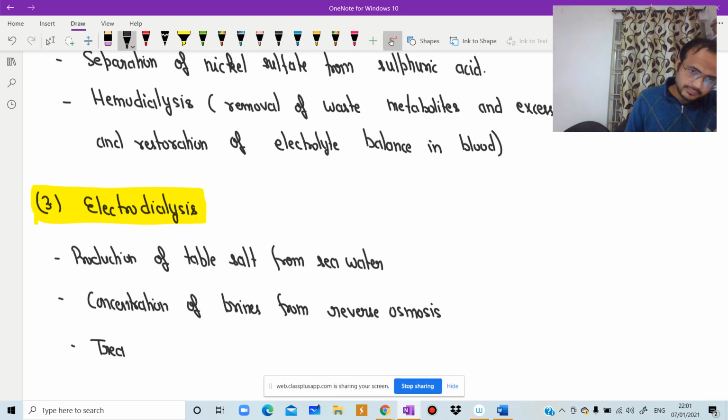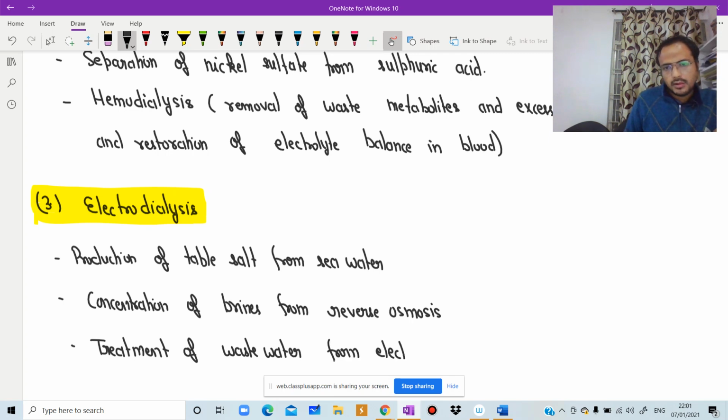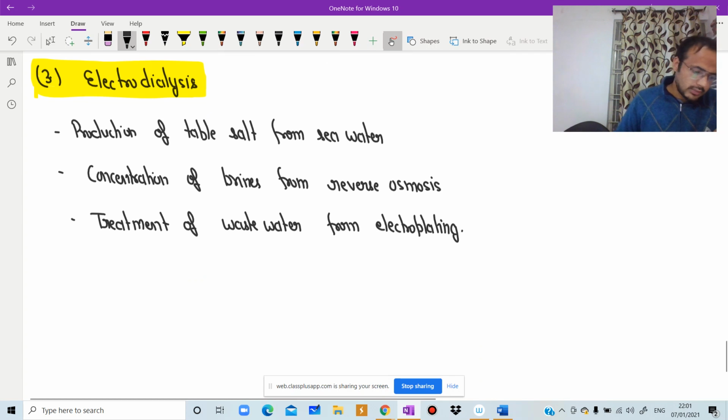Treatment of wastewater from electroplating. And there are so many examples. Production of ultra pure water for the semiconductor industry.